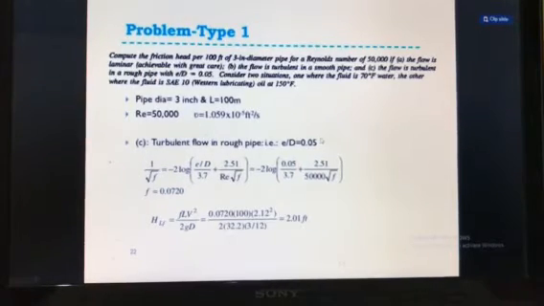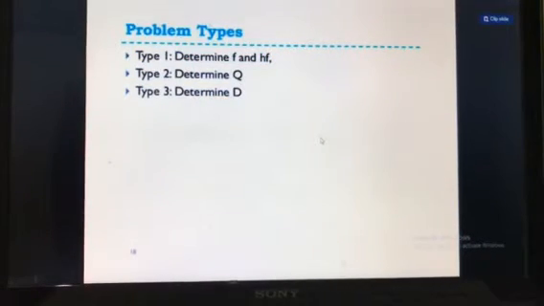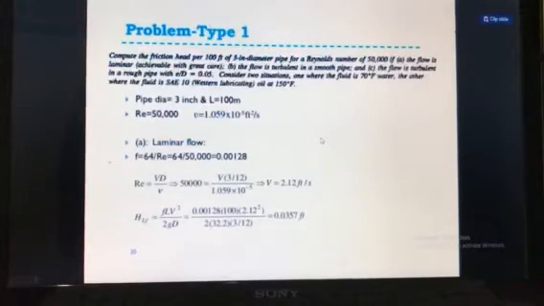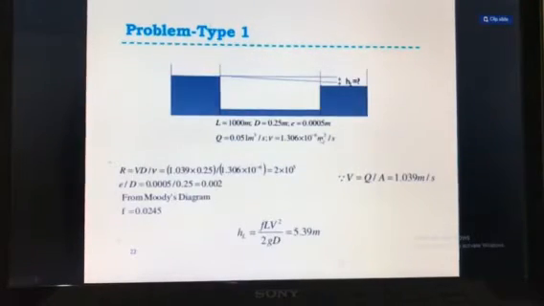So this is about your friction factor and head loss due to friction for laminar and turbulent flow. In turbulent flow there are two cases, first smooth and second rough. Now the next type of example is to find the discharge Q. Actually there are three types. The first type we have covered: determining the friction factor f and head loss hf. Now we determine the flow rate Q. Let us see the next example.